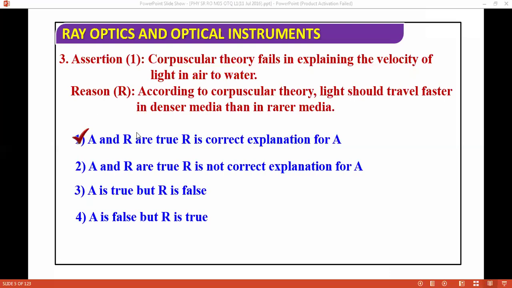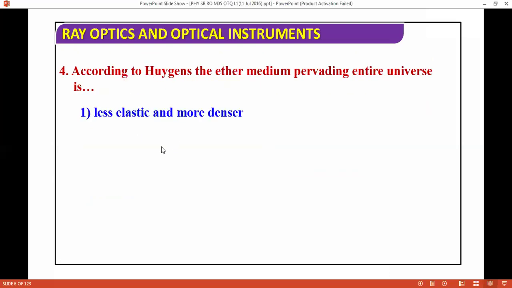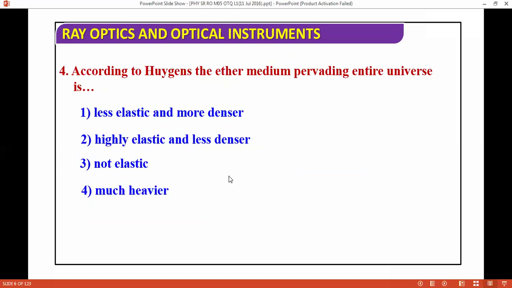Next question: according to Huygens, the ether medium pervading the entire universe is? So basically we are assuming the whole universe is full of ether, which is highly elastic and less dense. Highly elastic and less dense. This is a good question, so you should know it. If you don't know, please go through this question. Definitely it will help you. So we are moving to the next question.